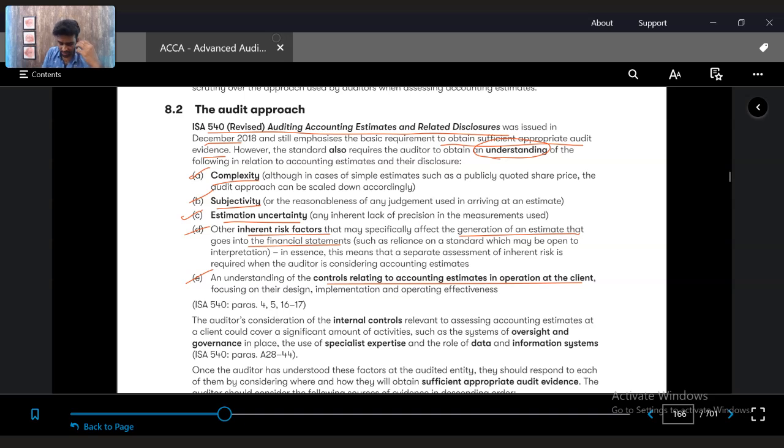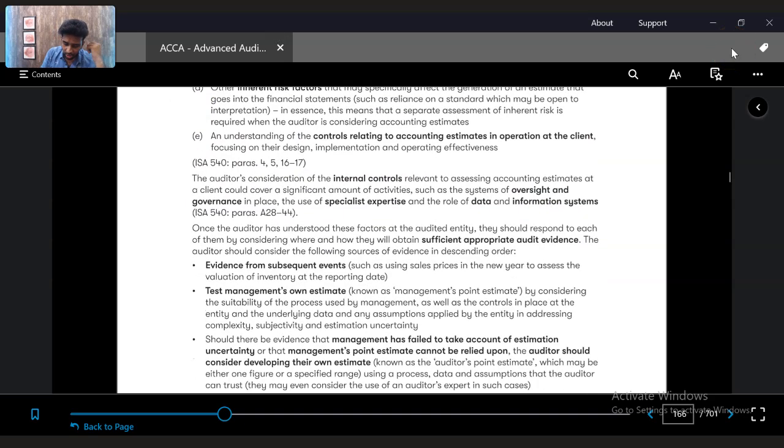So these are the 5 things the auditor needs to focus on when it comes to auditing the estimation: the complexity, the subjectivity of the estimation, the estimation uncertainty, the inherent risk factors of the estimation, and finally the controls relating to the accounting estimations. These are the 5 things that they need to look for. The auditor should consider the internal controls relevant to the accounting estimation a client could have over significant activities, such as systems, oversight and governance.